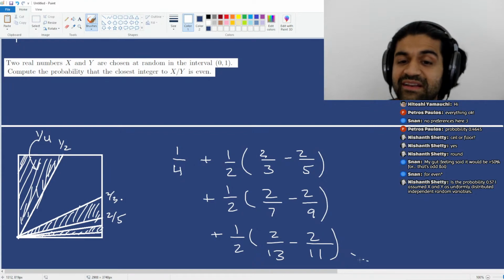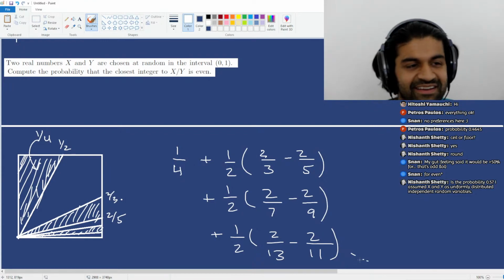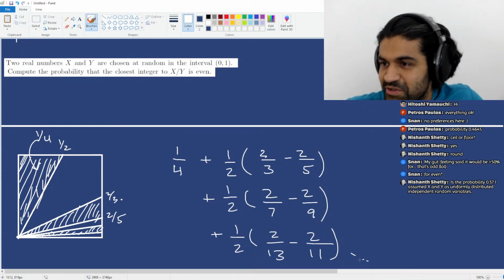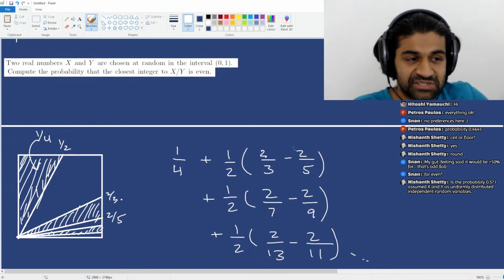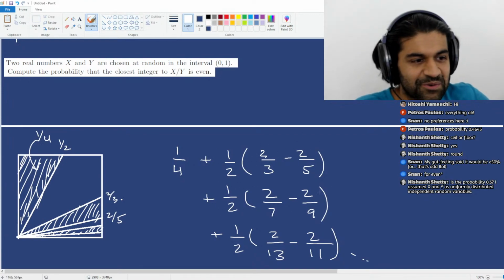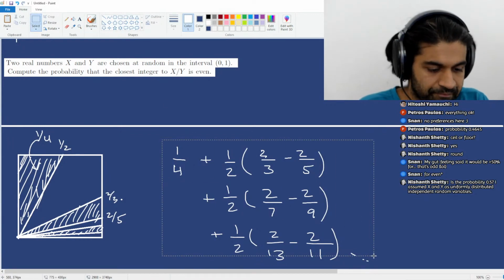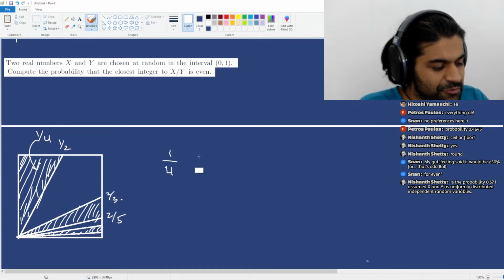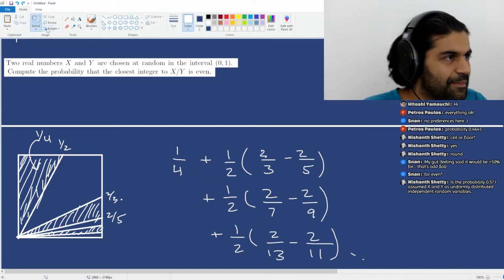So the probability here is going to be the sum of this series. Okay. Now this series converges. You can check via the alternating series test. I'm going to simplify it a little bit. So you can cancel out a lot of these 2's, right? So this 2 will cancel with these 2, and so on. All the 2's will cancel out. So essentially you get a quarter, which is a little weird. What was it again? A quarter plus a third minus a fifth, right?